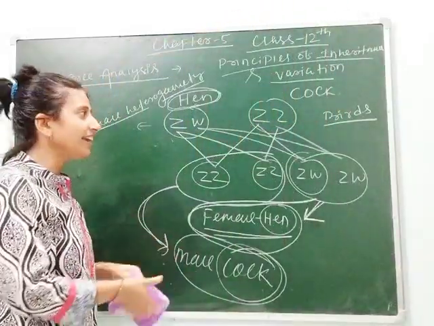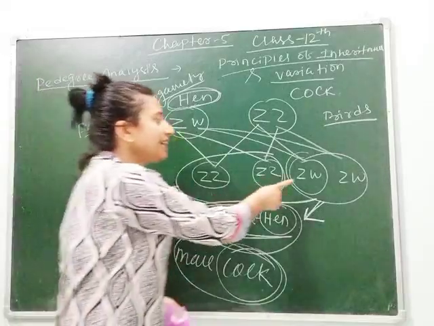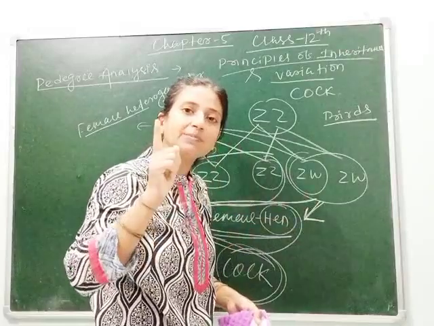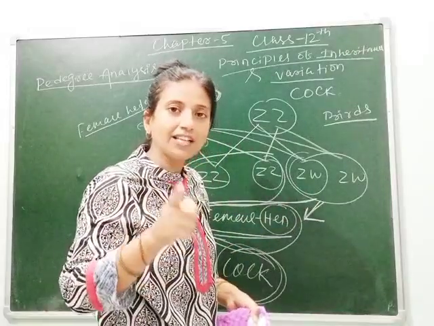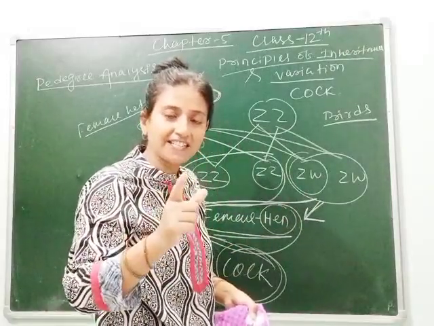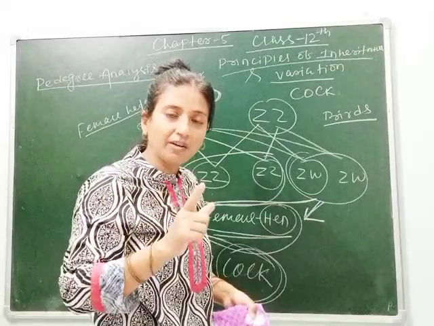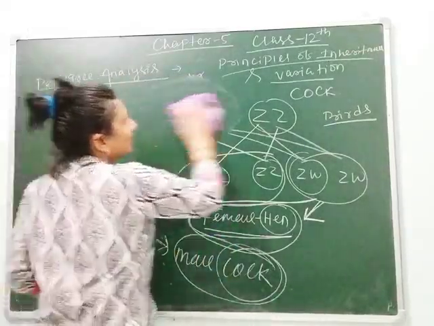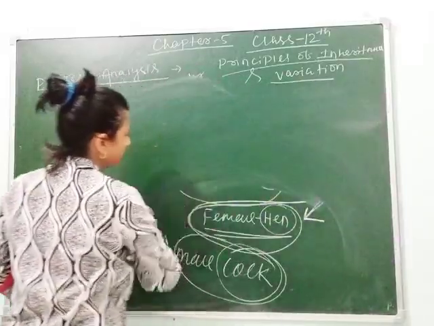This is about female heterogamety. I need to explain again. So you can see ZW chromosome is contained by hen, which is female. Cock is male, cock contains ZZ, hen contains ZW, hen is the female. Let's move to our topic, that is pedigree analysis.